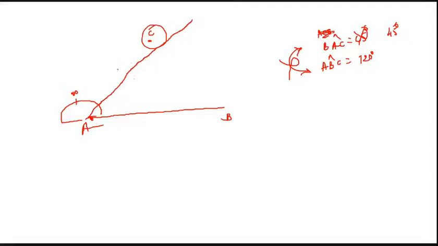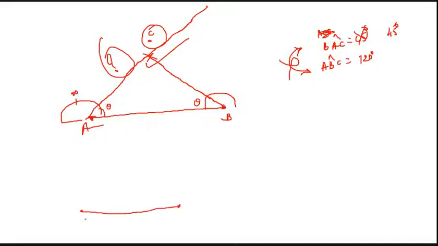I don't know what the length is here. So I will just construct a line. Then I will shift my protractor to station B, and here it is given 120 degrees. So I will extend my line until it bisects the line AC. So with the help of two angles, I have established the point C.